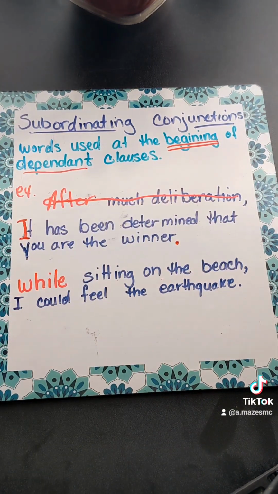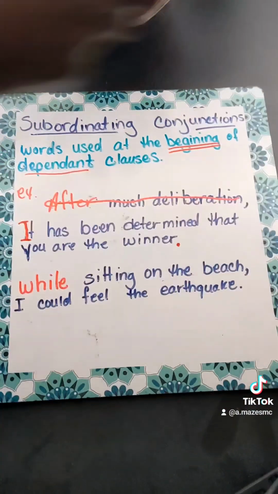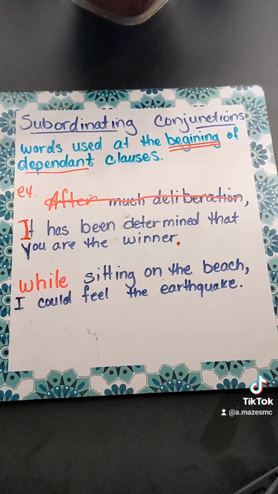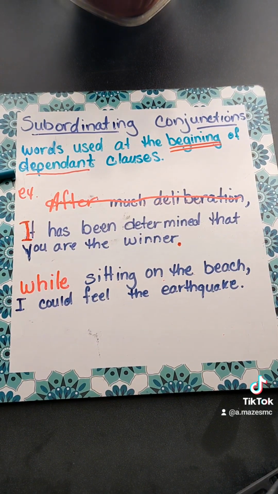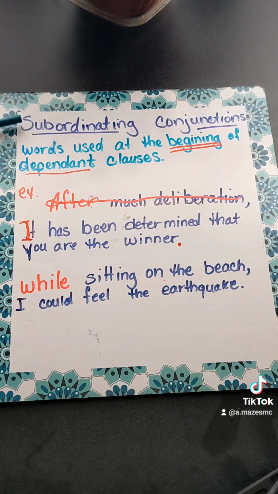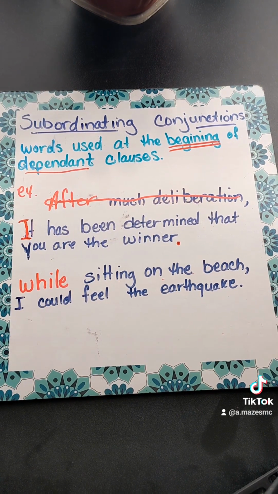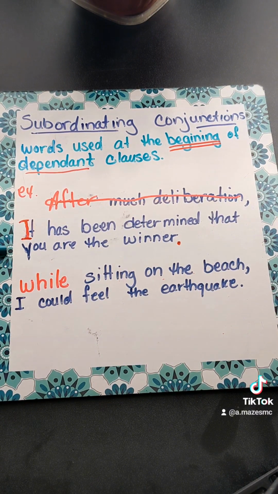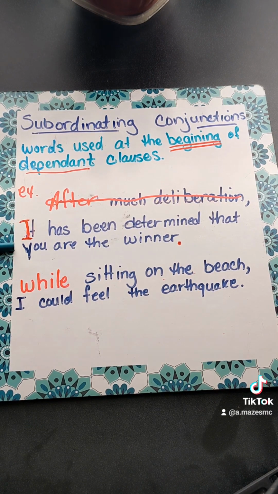So what that means is, much deliberation is the dependent clause, and the subordinating conjunction after goes before it. Okay? It's dependent because this sentence does not need it to make sense. If I took it out, it still makes sense.